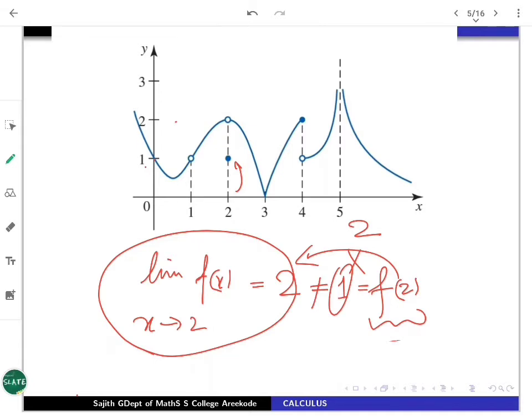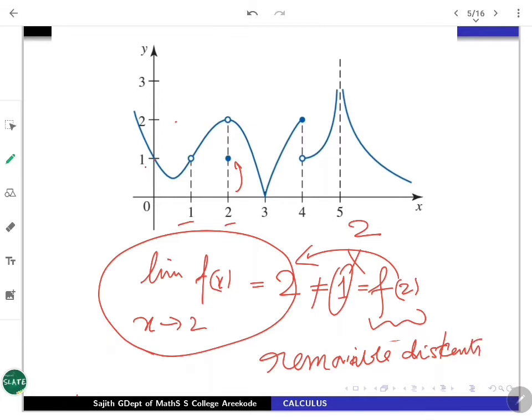So whenever discontinuity occurs, the nature is different. At 1 and 2, both discontinuities occurred, but these discontinuities can be removed. We will say that they are removable discontinuities. Both these cases are removable discontinuities. You can just remove that discontinuity by properly defining or redefining the function.